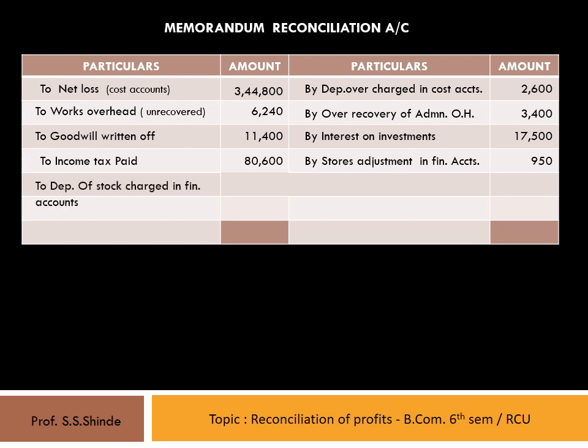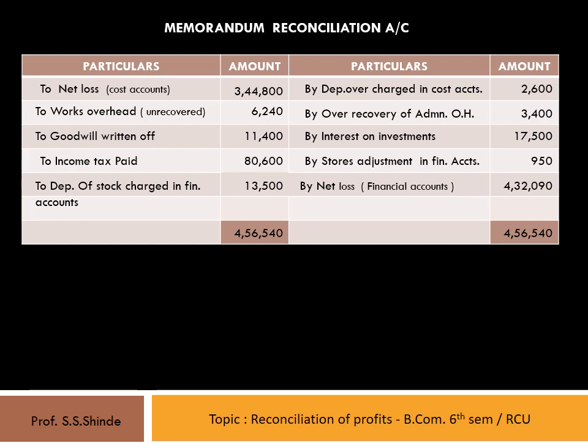Depreciation of stock charged in financial account is shown as a debit item in this reconciliation account and shown on the debit side as 13,500 rupees. Now the total of the debit side, 4,56,540, is put up also on the credit side and the balance is arrived, and that is the net loss as per financial accounts, that is 4,32,090.